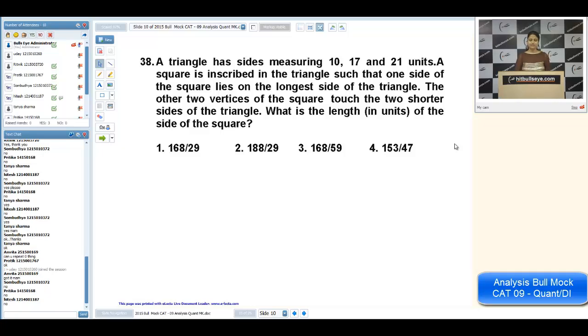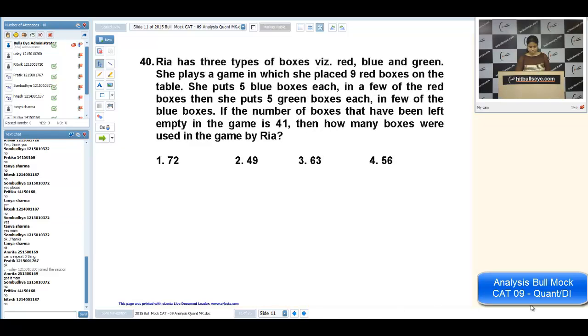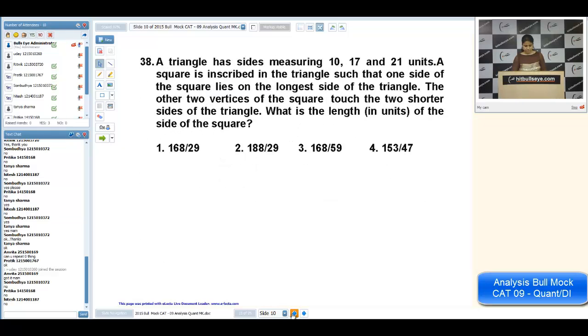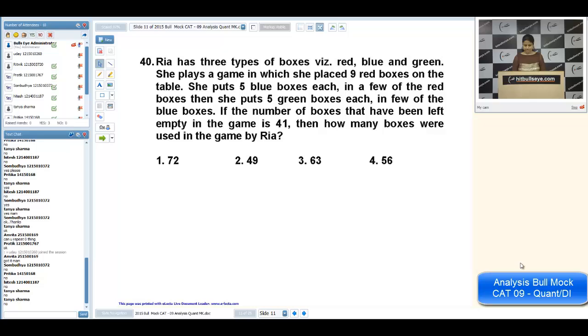Very good question it was. If you are comfortable in Pythagorean triplets, if you remember these many things, I think there are 12 to 13 Pythagorean triplets. So this question becomes very easy. Okay, I'm leaving this. Okay, now it was a difficult question. Any problem in this?